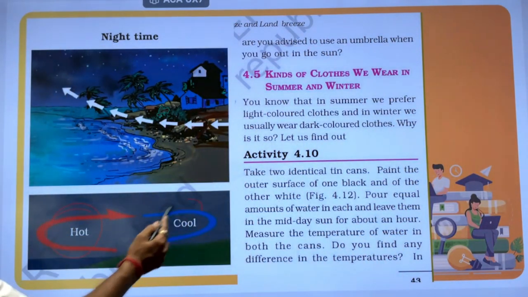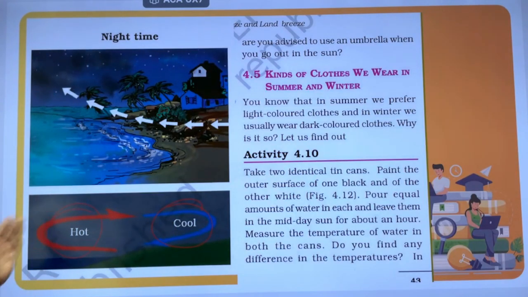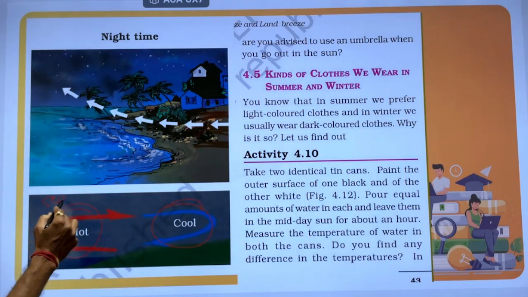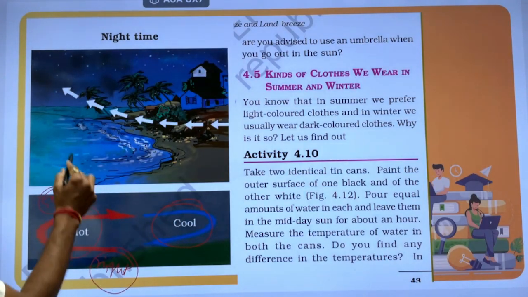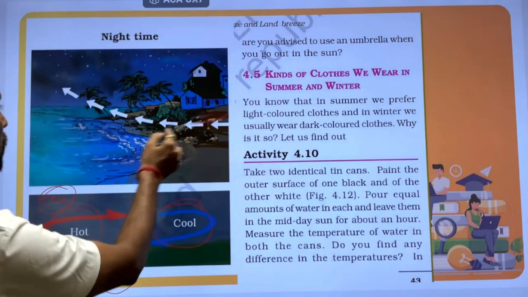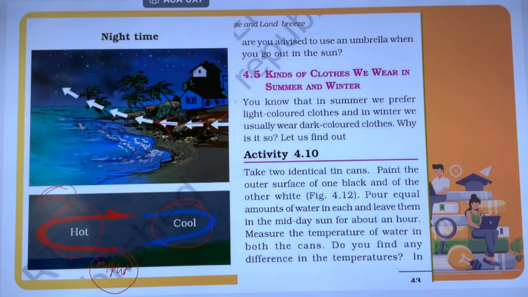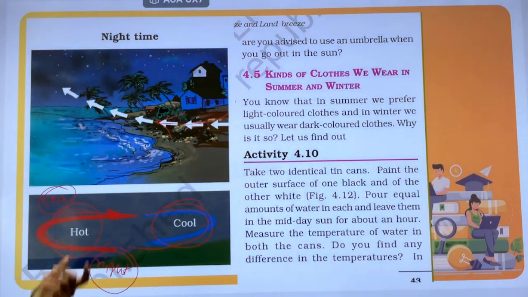This is the hot air. This is the cool air. Hot air comes from the sea. Sea से hot air आ रही है. It means it's night time. कौन सा time है? Night. This is the flow of the air. Hot से cool की तरफ जा रही है, cool से फिर से कहाँ आ रही है? Hot की तरफ आ रही है.